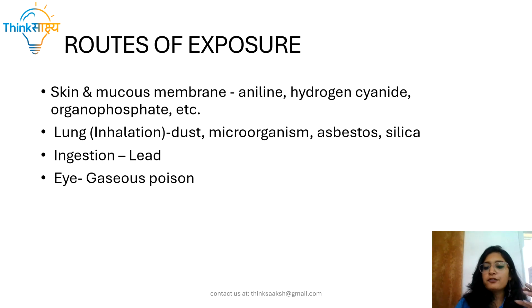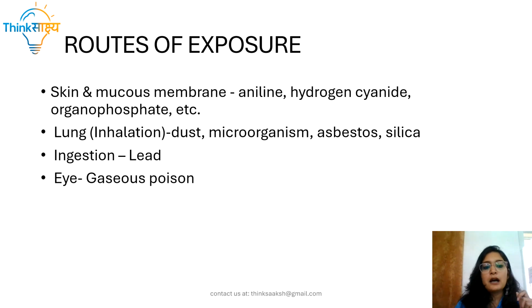Okay, so what are the different routes of exposure now? There are four very common routes of exposure. The first is skin and mucous membrane. Generally, it's the most common one because it's not in your control. The chemicals or toxicants present in the environment can come and contact your skin and mucus without your permission. The toxicants generally exposed through this route are aniline, hydrogen cyanide, organophosphate, and many more.